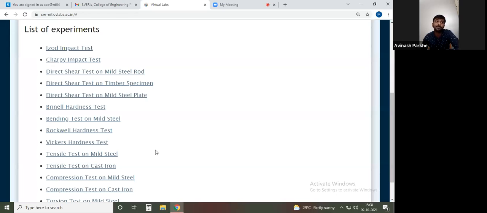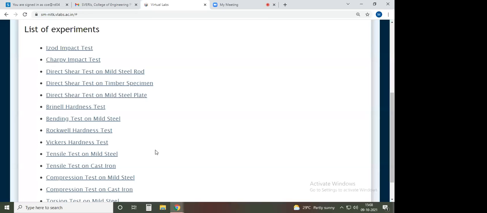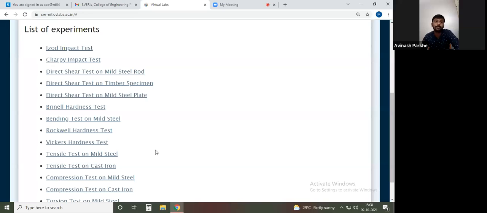If you look from the bottom side, one test they have mentioned is the tensile test of the mild steel, then the tensile test of the cast iron, then the compression test of the mild steel, then the compression test of the cast iron, and the torsion test of the mild steel. These are the basic tests which are initially to be conducted on the materials, and we have to find out their practical result. And the same will be carried out in the industry also.